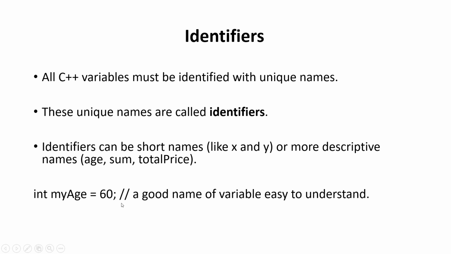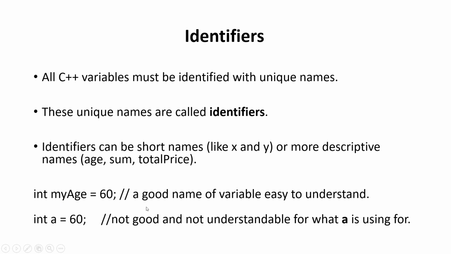int my_age = 60. It is a good name for a variable because it is easy to understand and we can understand what this variable is used for. So we should use this type of identifiers. int a = 60. This is not a good identifier because it is not understandable what a is being used for.